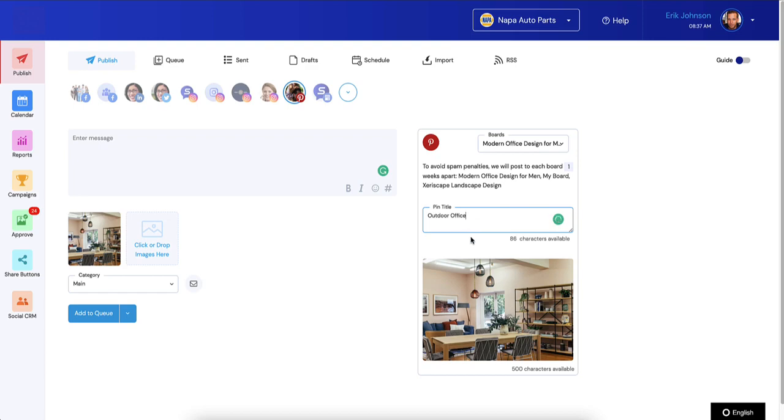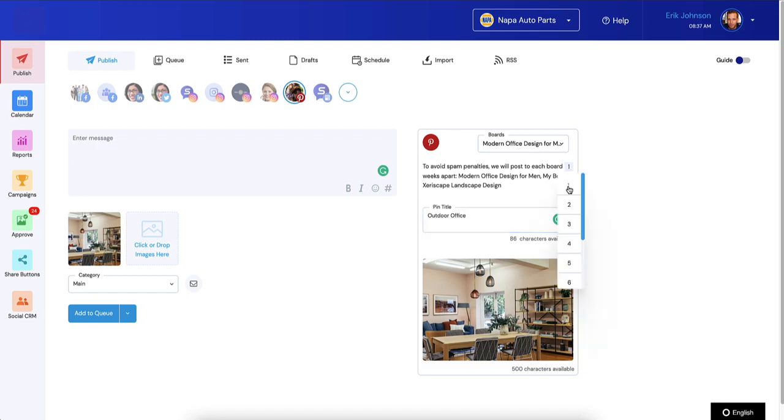So let's look at what Socialmonials just did to make this happen. You notice it says to avoid spam penalties. By the way, that dramatically reduces your reach. So that's a big reason we're doing this. To avoid spam penalties, we will post to each board 1 week apart. And then it gives you a list of all the boards that you selected.